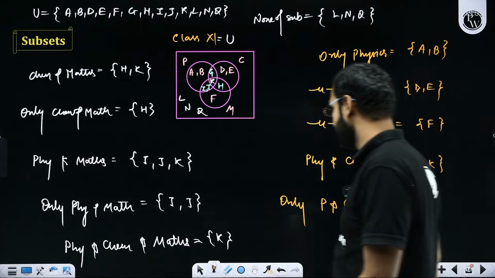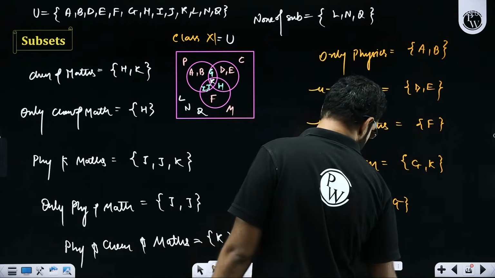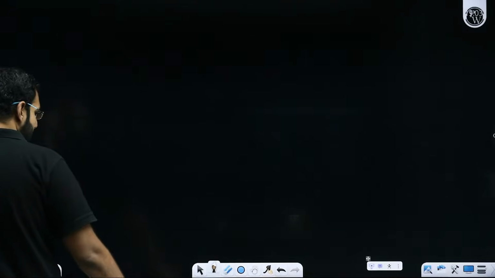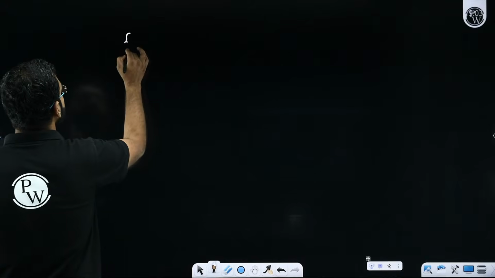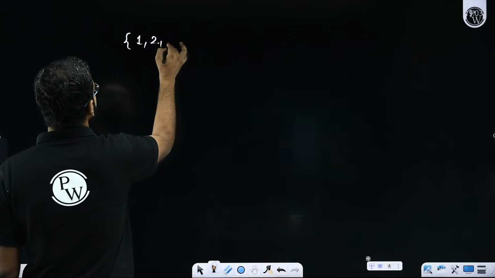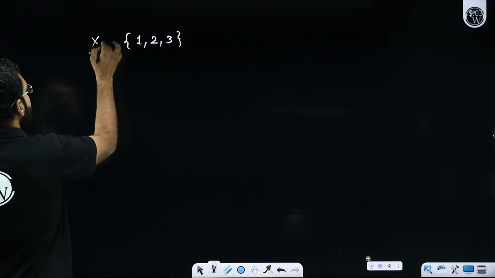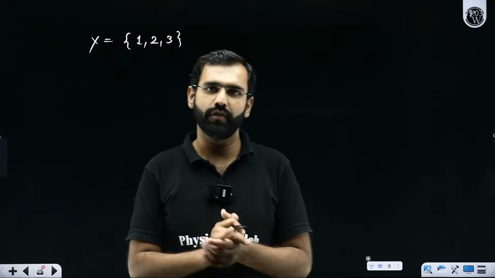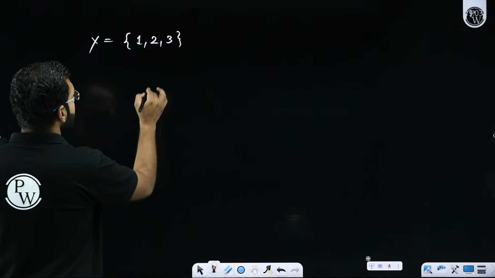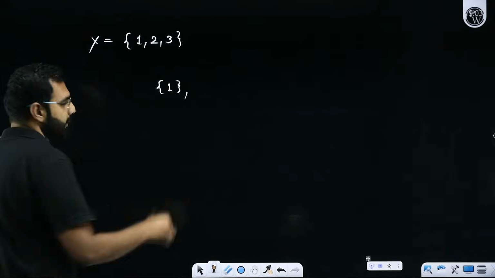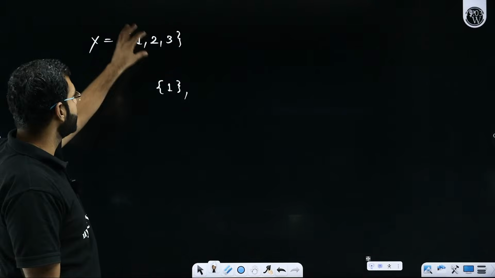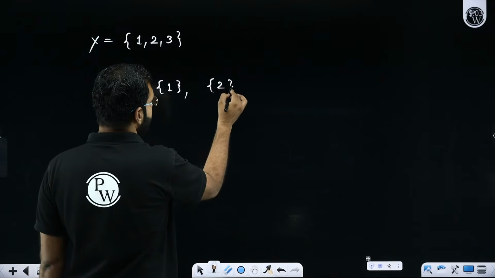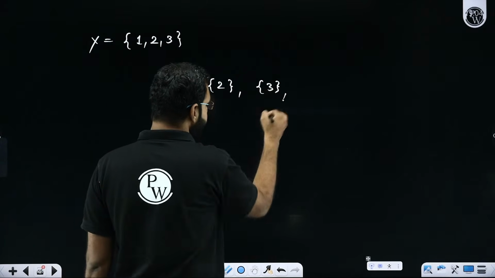For example, let's say I have a set which has elements 1, 2, and 3. I have these three elements in this set X. Now help me with all the subsets of this set X. So sir, I'll say if I take 1 only, it will be a subset, because from this set I have chosen some elements, so I have chosen 1 alone. Or if I take 2 only, that's a subset. If I take 3 only, that's a subset.